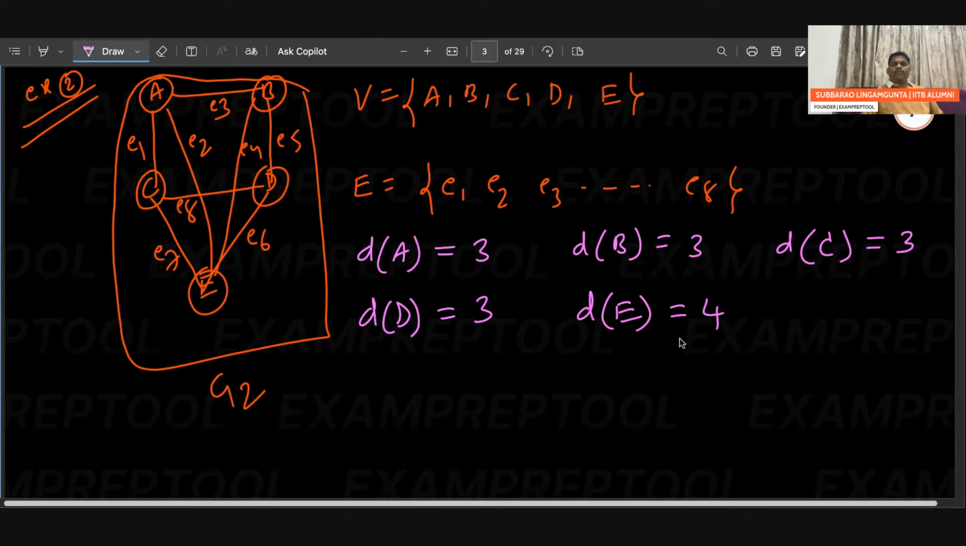Until now, everyone is comfortable, right? I think degree is also fine. What is the meaning of degree? Degree of a particular vertex is nothing but the number of edges associated with that vertex. Vertex A is associated with 3 edges, vertex B with 3 edges, vertex C with 3 edges, vertex D with 3 edges, and vertex E with 4 edges. Okay, fine. I think you are comfortable. So example 2 also we are done.